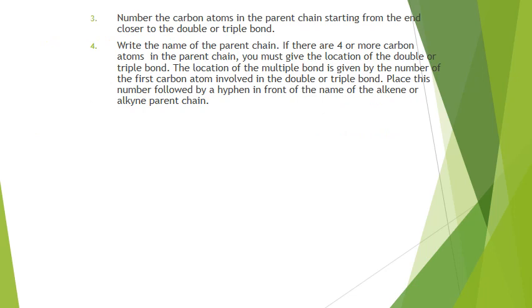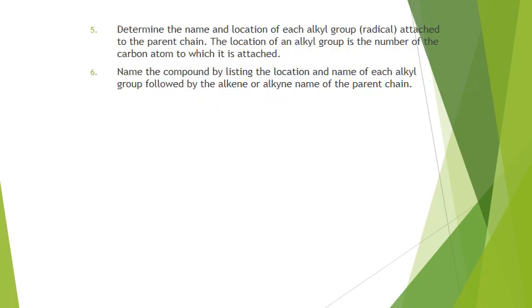So the first thing you do is find the long chain, number where the double bond is, and then the alkyl groups' numbering is determined by where the double bond is. This just walks through that.